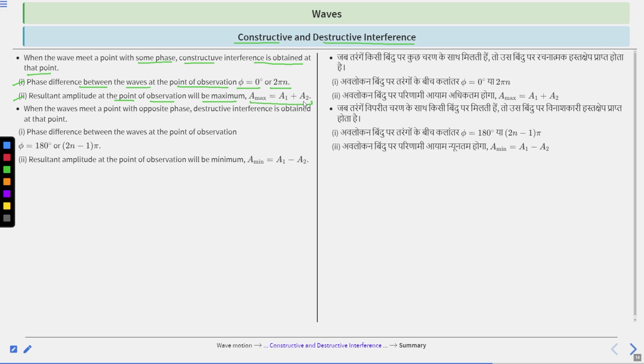When the waves meet a point with opposite phase, destructive interference is obtained at that point. First, the phase difference between the waves at the point of observation is phi equal to 180 degree or (2n minus 1) multiplied by pi, and the resultant amplitude at the point of observation will be minimum. So A minimum is equal to a1 minus a2. So these are the main concept formulas based on constructive and destructive interference. Clear?